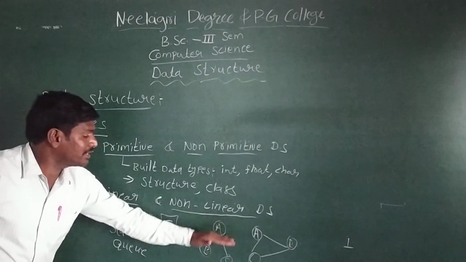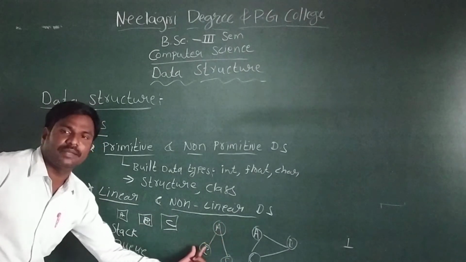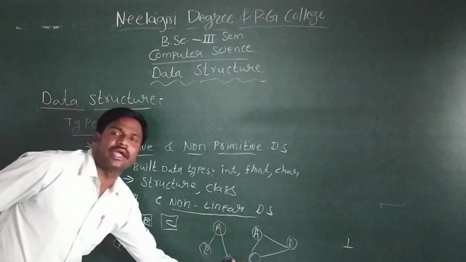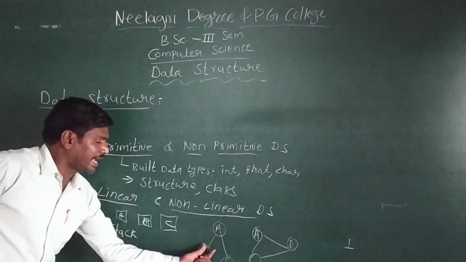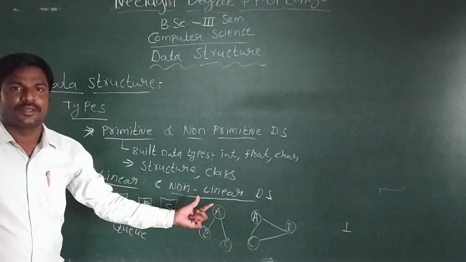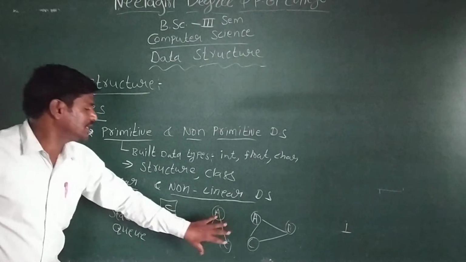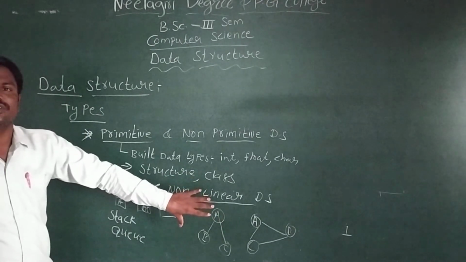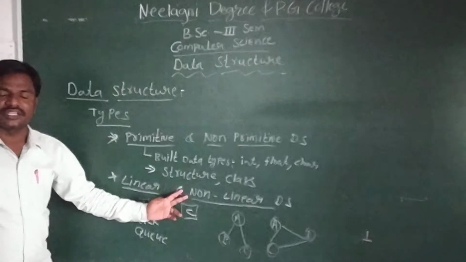So this is a parent, and these are the child nodes. For example, a name has two parts: surname and name. If the data is arranged like this, it is a non-linear data structure, because we cannot say that B is a predecessor and A is a successor. So these are the linear and non-linear data structures.